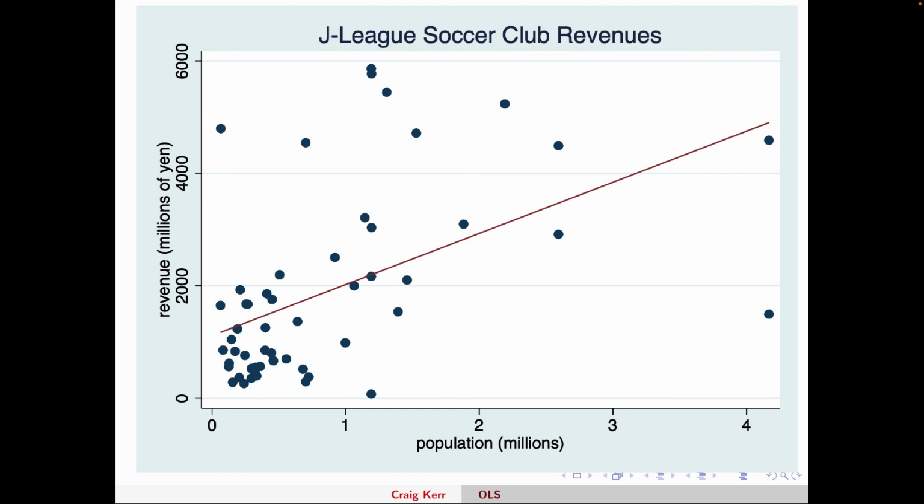Not only can we use the model to predict what we think would happen in different scenarios, it provides an estimate of the average effects of population on revenue. So if we're looking at increasing a population of a city and you want to know what effect that might have on your revenues, the slope of this line gives you that answer. So think about that in terms of the NFL. The 2 football teams that just moved recently to LA, they were thinking of going from smaller cities to a much larger city. And obviously they did a calculation, probably more complex than this. But intuitively, it's the same idea, right? You go to a city with bigger population, you're going to get more revenue.